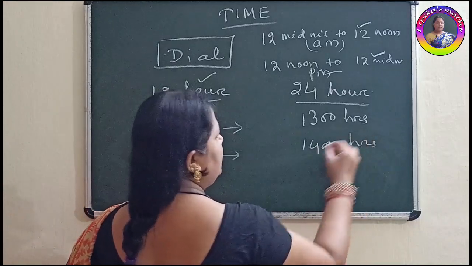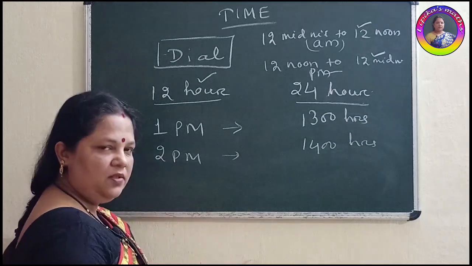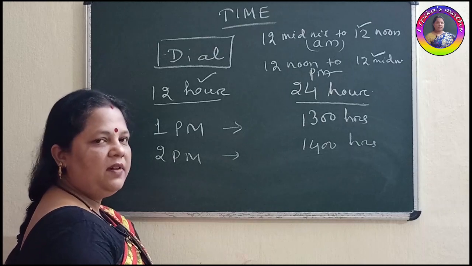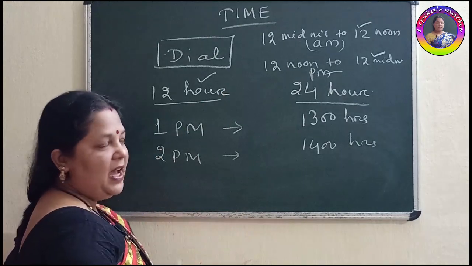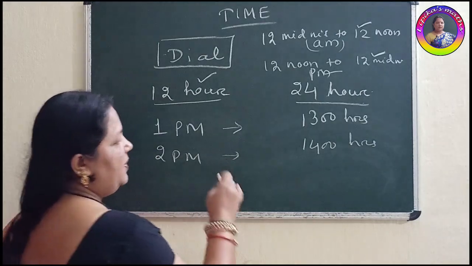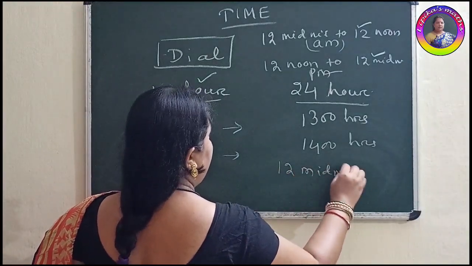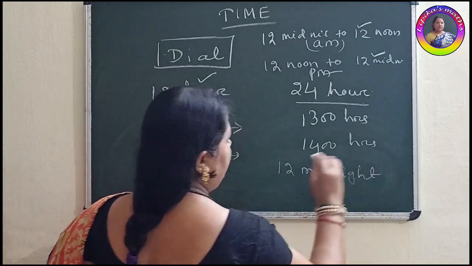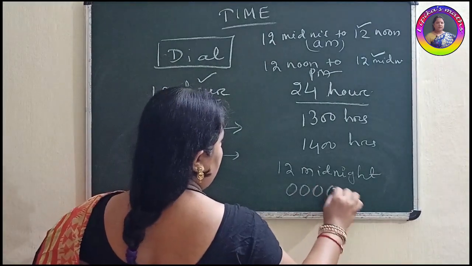In our mobile phone also, you can see this 24-hour clock timing, showing 14 hours, 20 hours, 23 hours. So when we are going to 12 midnight, after 23 hours, what will you write here? The timing 12 midnight according to Indian or civilian timing. The military time you will represent here as 0000 hours.